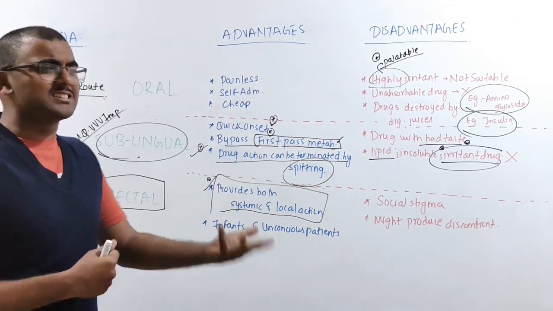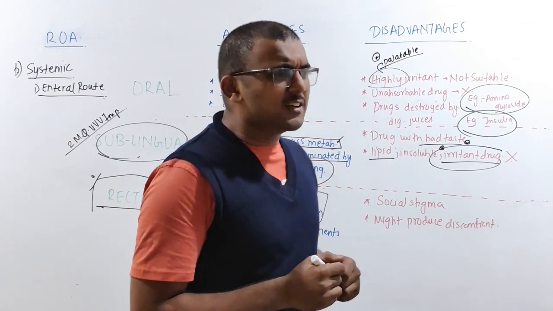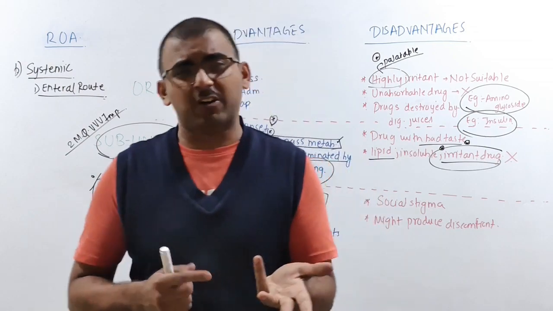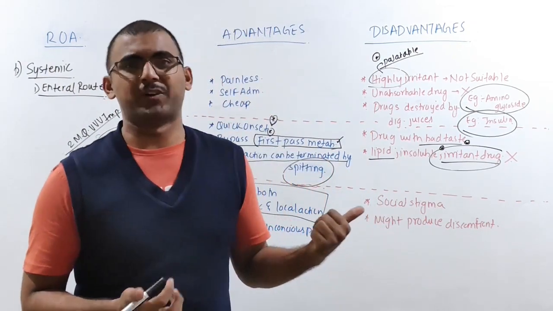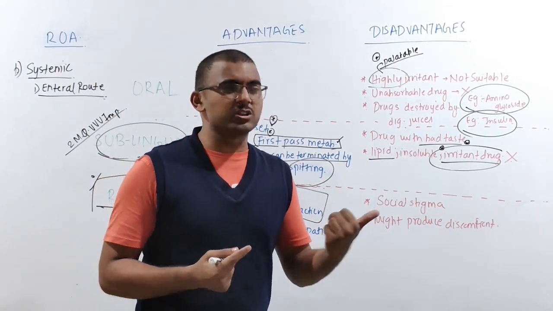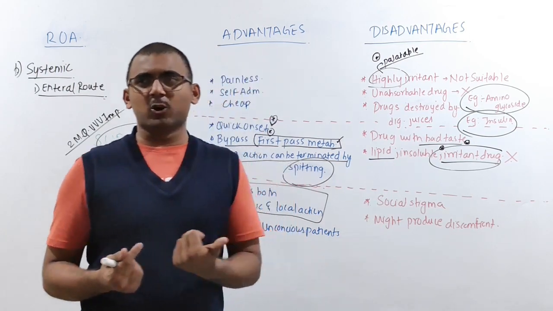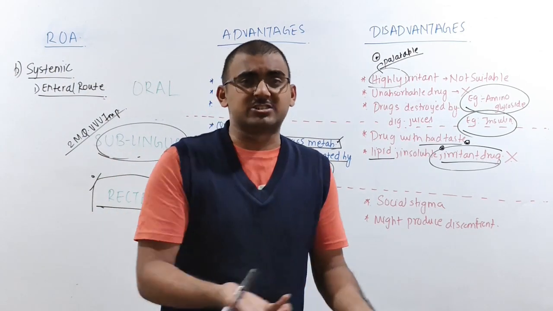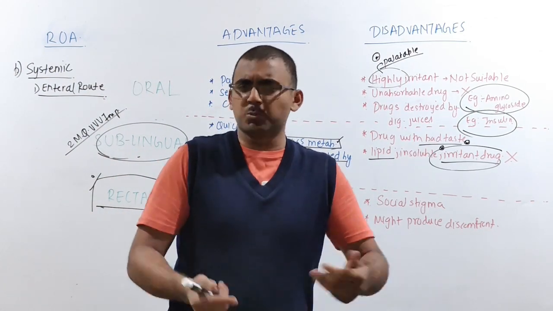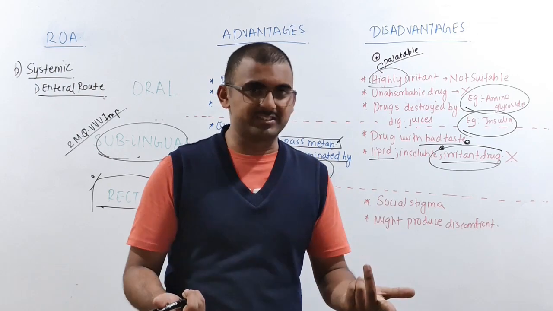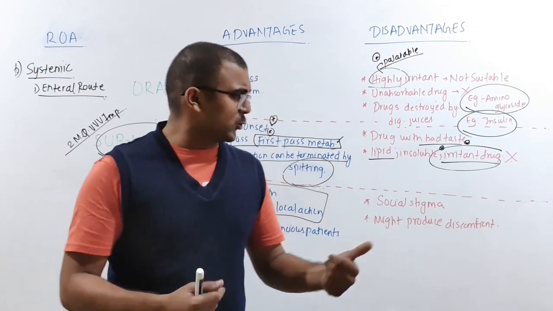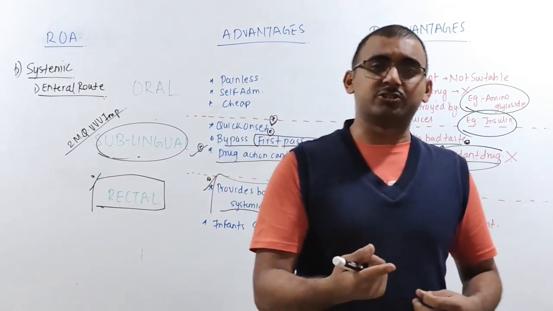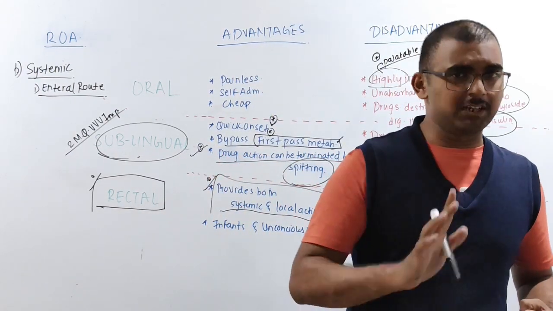Now, what is the disadvantage? Obviously, it is a social stigma. Not everybody is comfortable; they have discomfort with the rectal route of administration. And there is a social stigma in hospitals, right? Nobody will obviously choose it. Instead, they prefer that you give me an injection or a tablet. Nobody will go for the rectal route because of the social stigma. Again, based on the advantages and disadvantages, we can decide which route of administration is better for giving the therapeutic outcome.